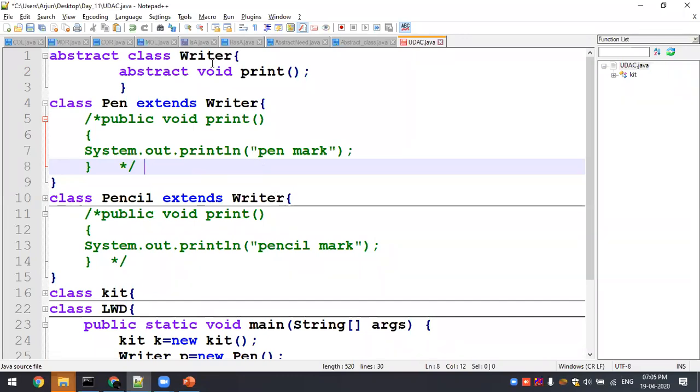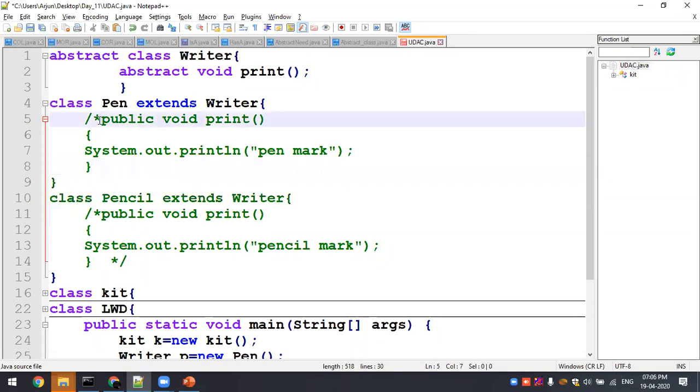So this is only having the right to create an implementation of print. And the other two, kit and LWD, are not extended from writer. That is why they are not showing an error, as the implementation is not there. So now I am giving an implementation. So you got it, right?